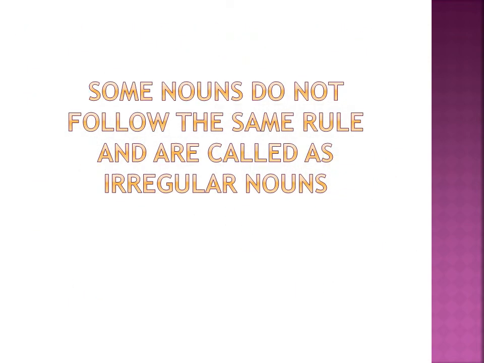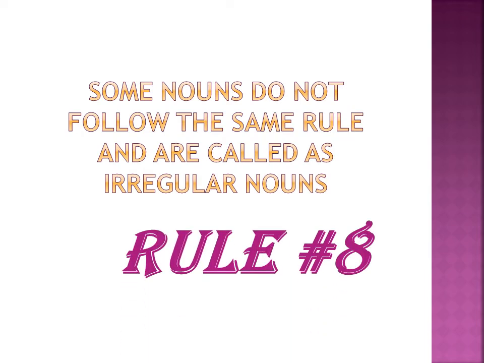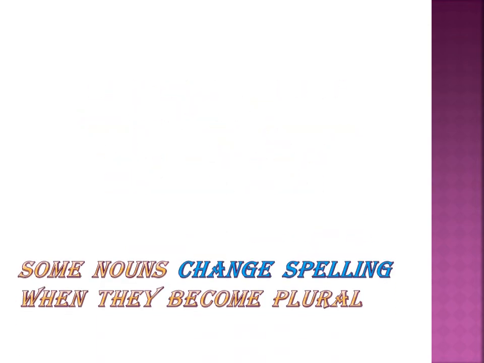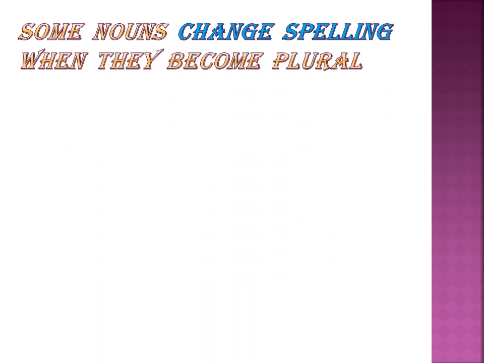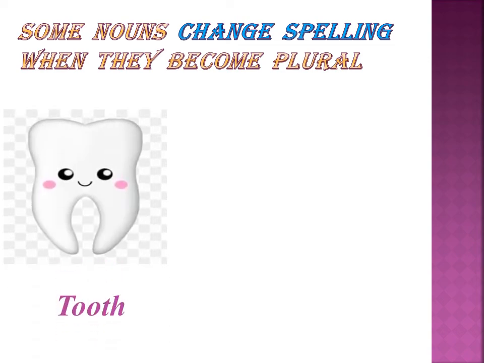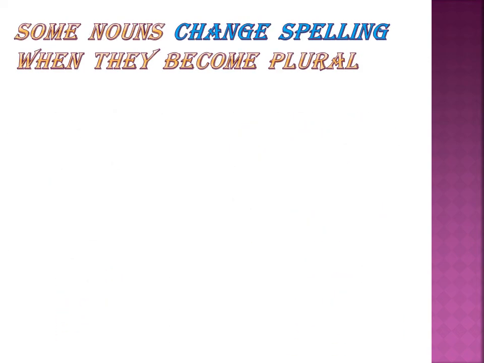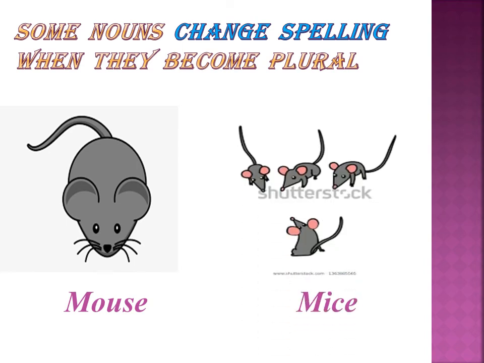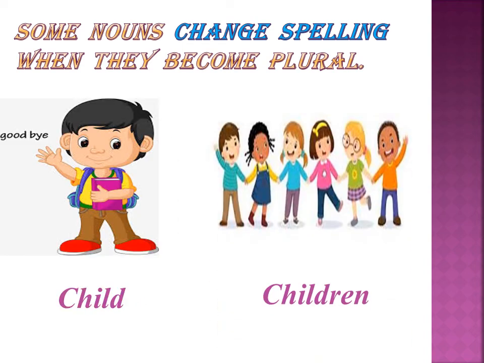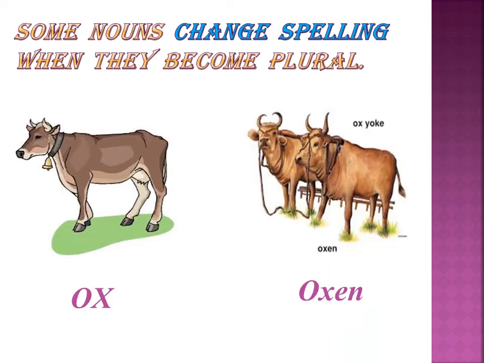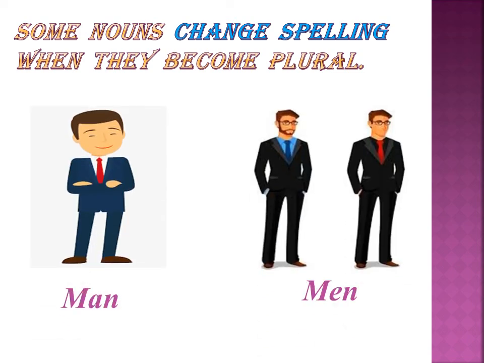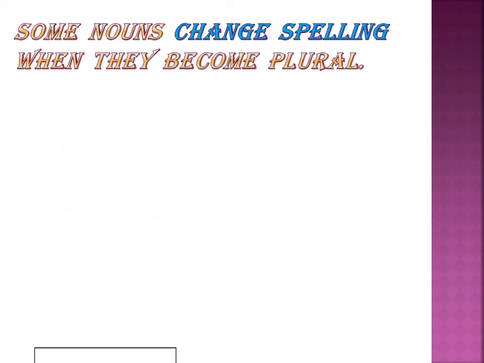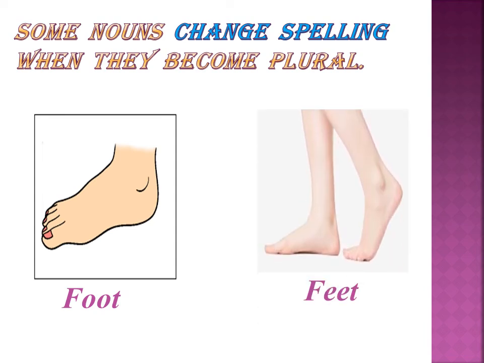Some nouns do not follow the same rule and are called irregular nouns. We'll see the irregular nouns in rule number 8 and rule number 9. Some nouns change spelling when they become plural. For example, tooth, teeth. Mouse, mice. Child, children. Ox, oxen. Man, men. Foot, feet. Children, have you all seen some of the nouns that change the spelling when they become plural?